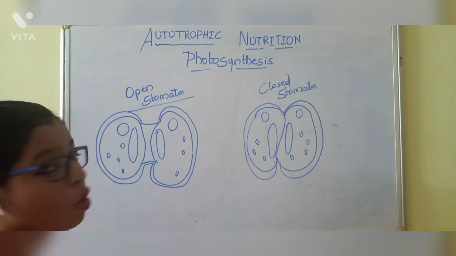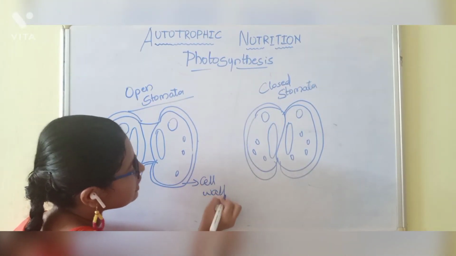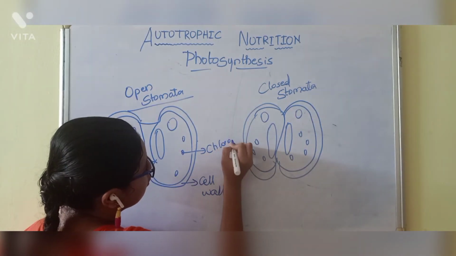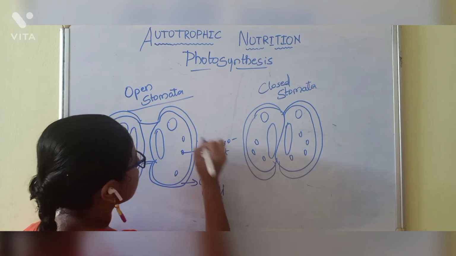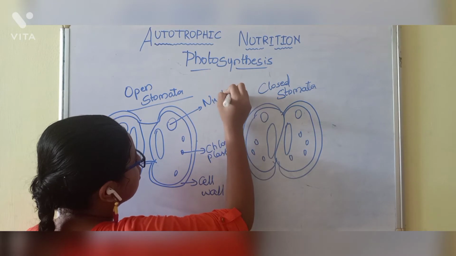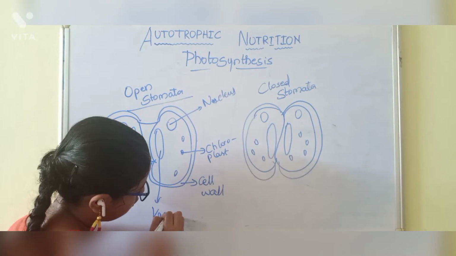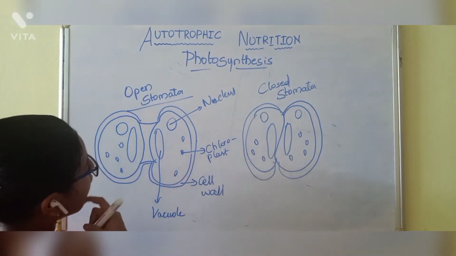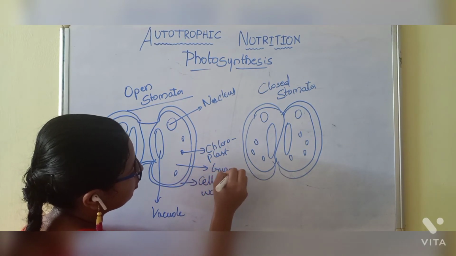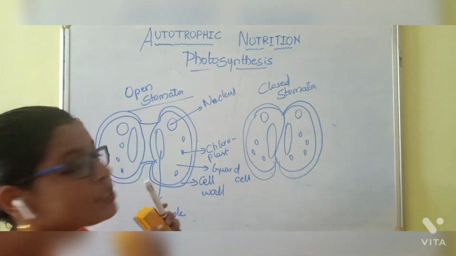Okay, this is the structure of the open stomata and closed stomata. This is the cell wall. As you can see here, the cell wall. This is the chloroplast. This is the nucleus. This is the vacuole. And inside this is the guard cell. So this is the structure of the open stomata and closed stomata.